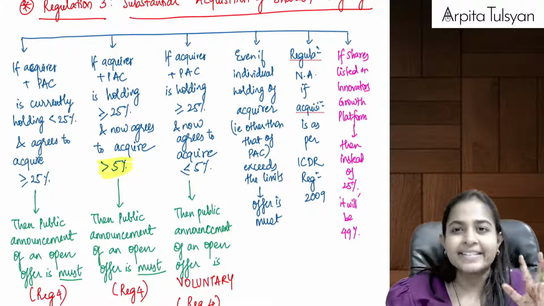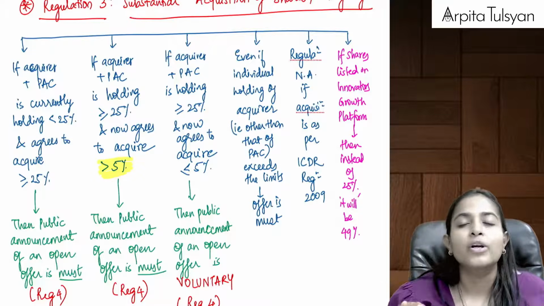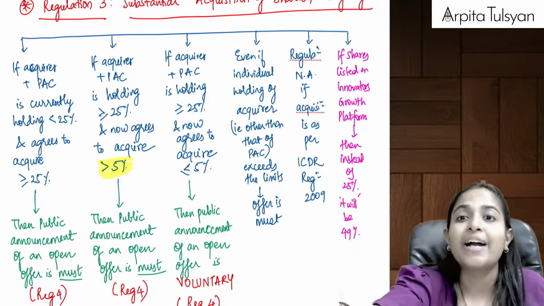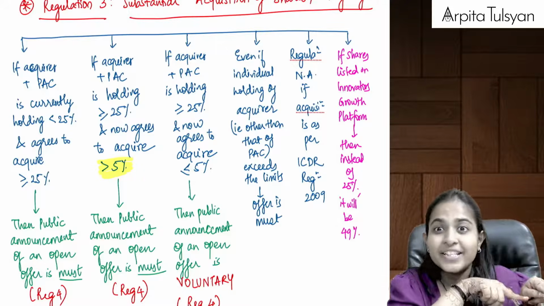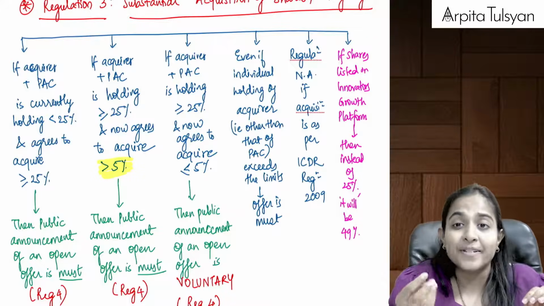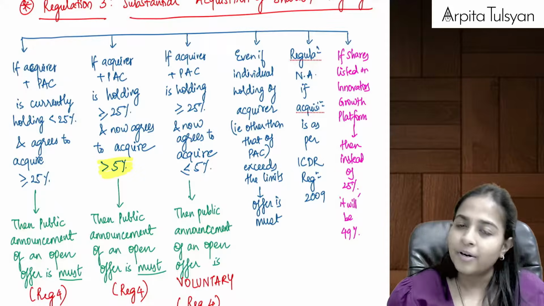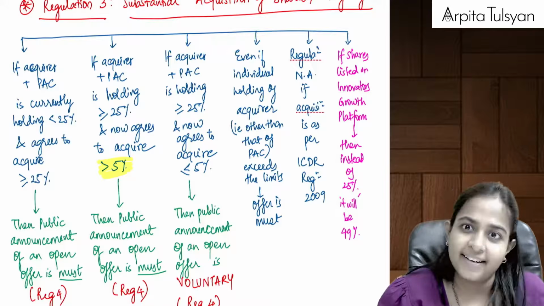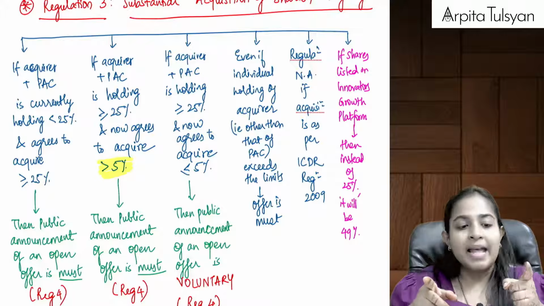And the last case, the residual case. If you are holding more than or equal to 25%, already big, and now you want to do further acquisition but of less than or equal to 5%. More than 5% we just now did. Now you want to do acquisition of 1%, 2%, 3%, 4%, 5%, something like this. Then in that case, public announcement of an open offer can be given, but that is not mandatory, that is voluntary. So when will it become mandatory and when will it become voluntary?